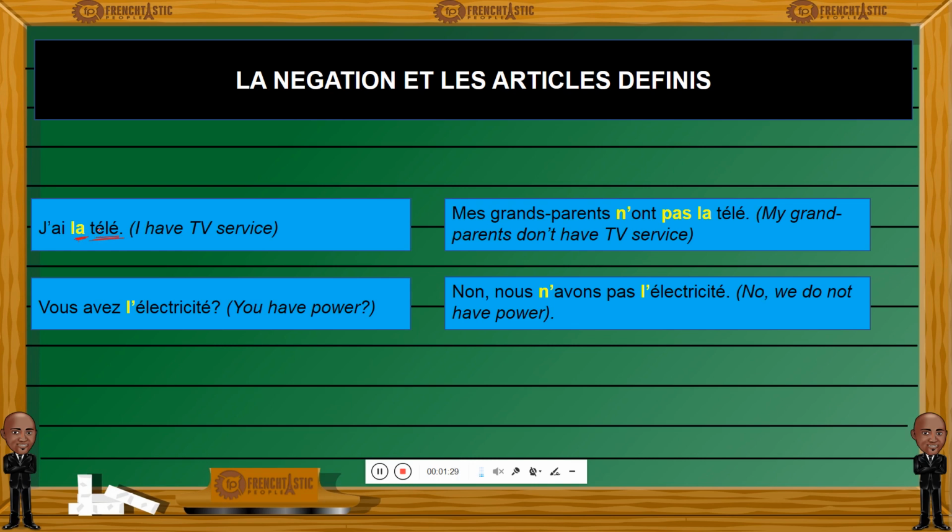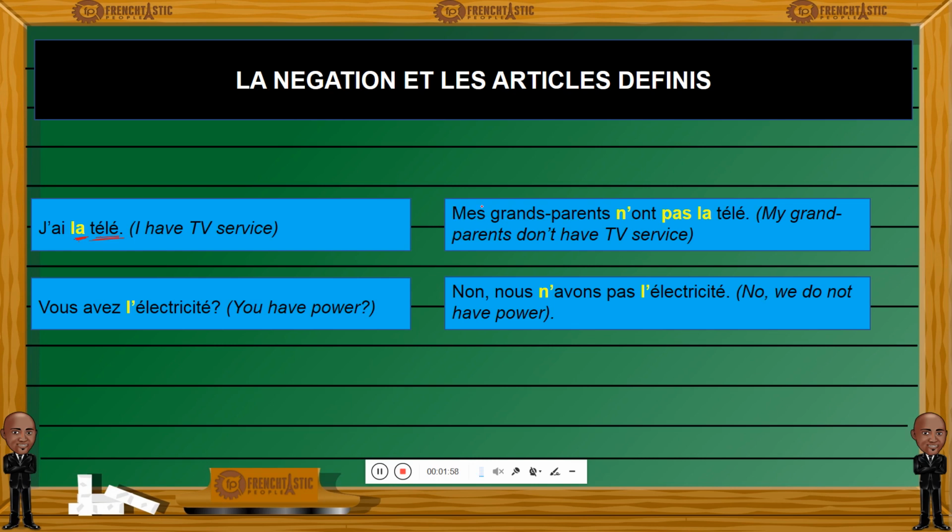If I wish to say that I have a TV set, I will use instead an indefinite article, like j'ai une télé. J'ai une télé. I have a TV set. But that's not what I'm talking about. I'm talking about TV service as a category, a service. So, j'ai la télé. I have TV service.